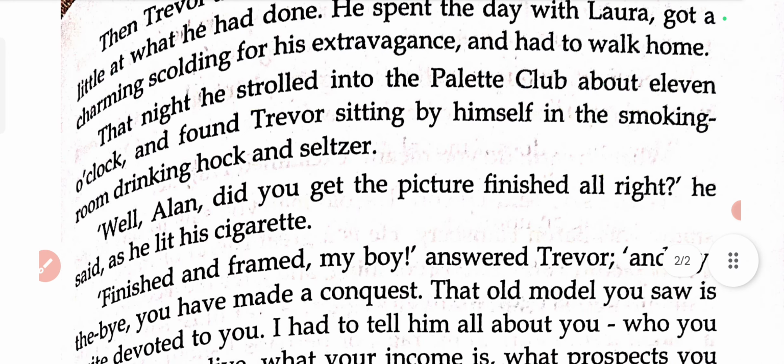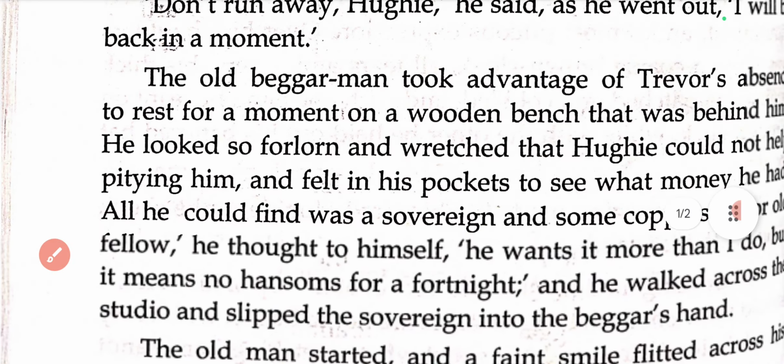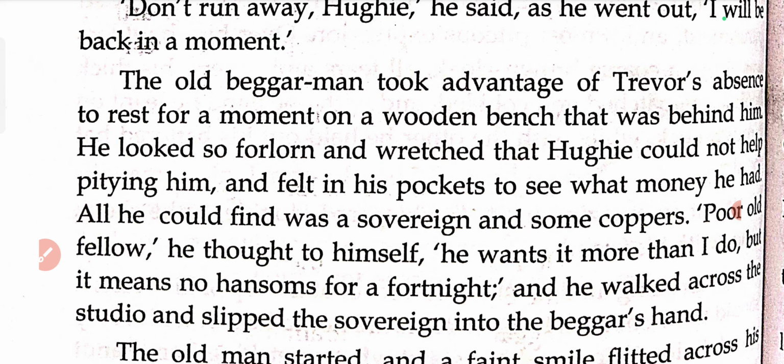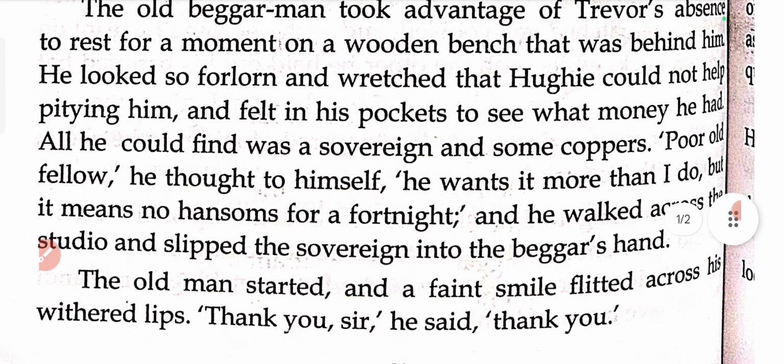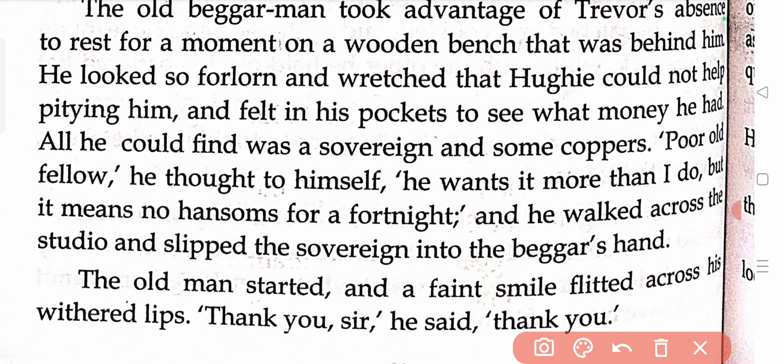Now as I have told you, Huey is a very gold-hearted person. Even though he was not in a position to help anyone, even though he was suffering from financial crisis since he was not good at making money, still he took pity on the beggar man, whose picture was getting painted by Alan Trevor, his friend. Even though he knew that he does not have too much money with him, he still decided to give this beggar man a sovereign, even though it meant that he won't be able to hire cabs.